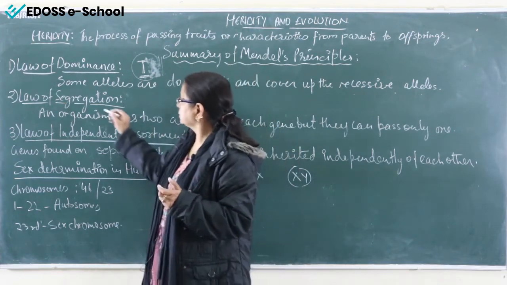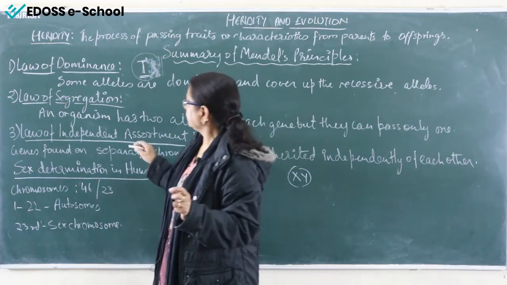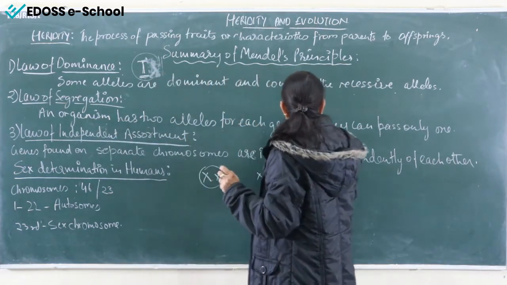Now next is the law of segregation. Segregation means to separate. Next, an organism has 2 alleles for each gene.